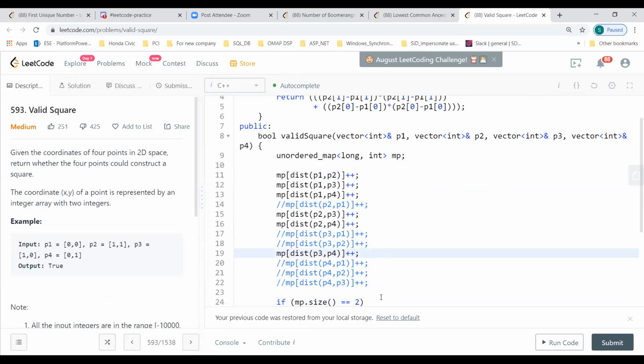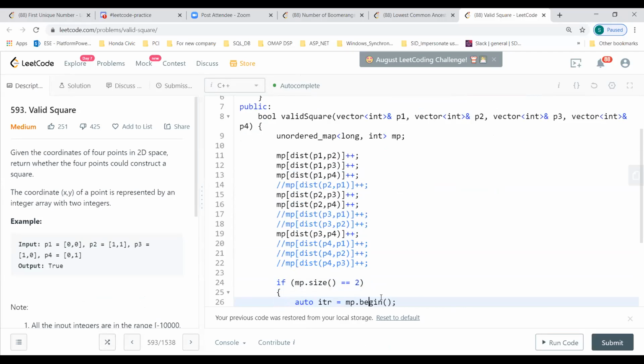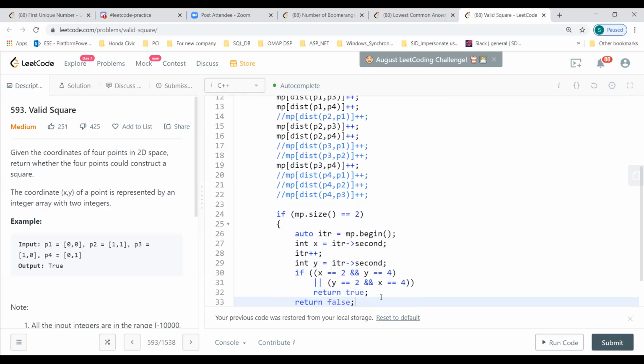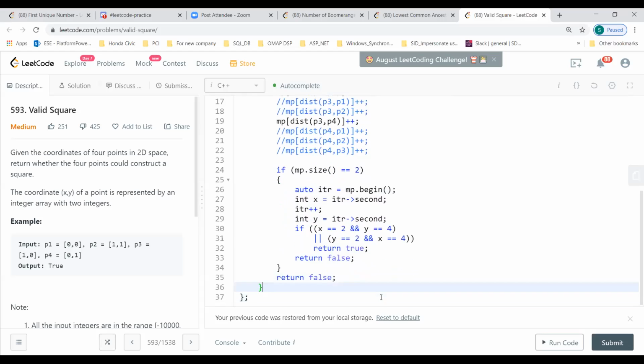And then if I come up with the size 2, I just compare this one. This is the computation we have to do here. If x is equal to 2 and y is equal to 4, or if y is equal to 2 and x is equal to 4, it will return true, or else return false. So in that case it works. But this is the very crucial part that I was struggling with for some time.